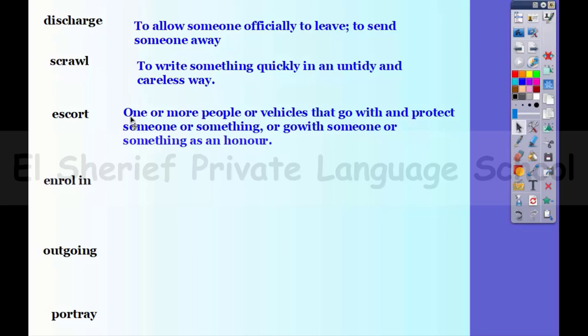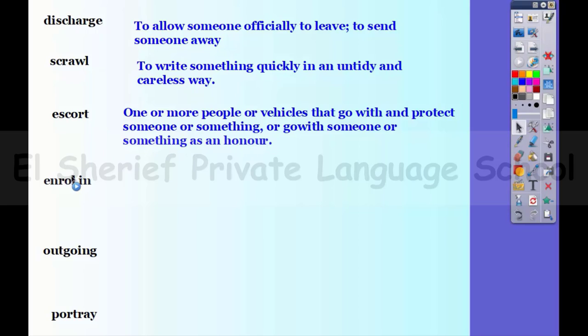For example, I can say, I must ask you to escort me to the police station. So escort, one or more people or vehicles that go with and protect someone or something, like the president and his bodyguards.